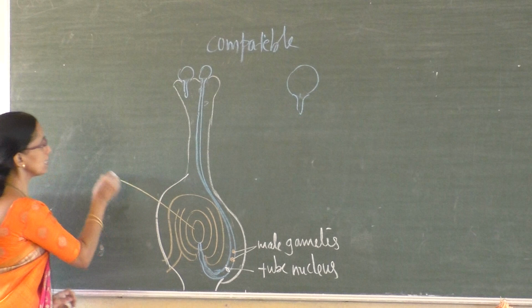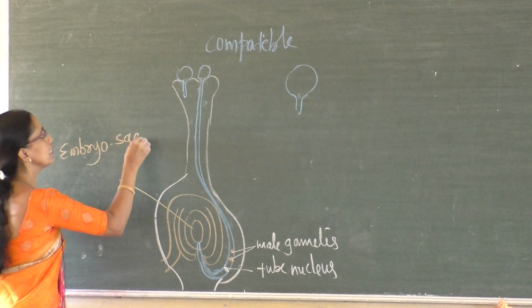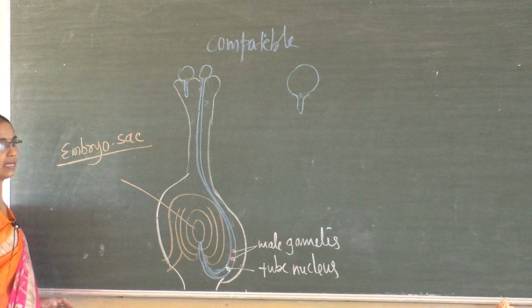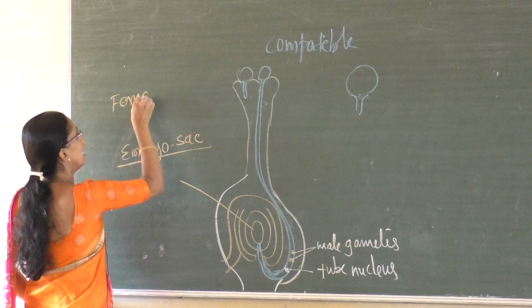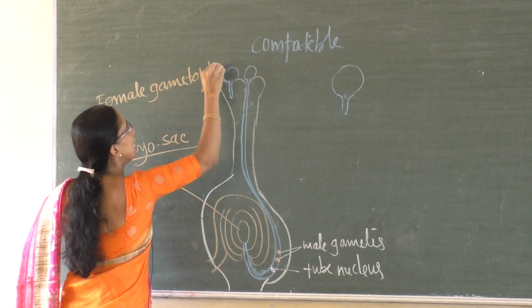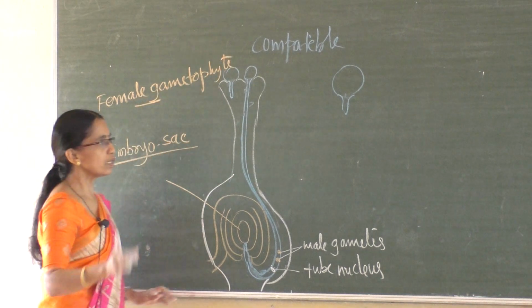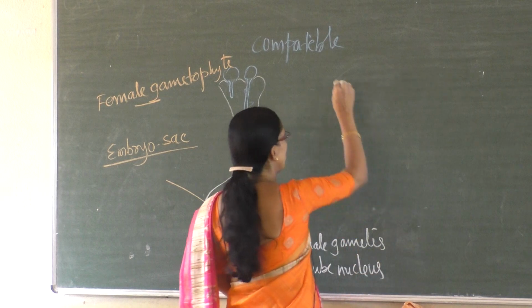Now recall, what is the embryo sac? The sac which later holds the embryo. Embryo sac is the female gametophyte. Recall the embryo sac in short. An embryo sac is somewhat like this.